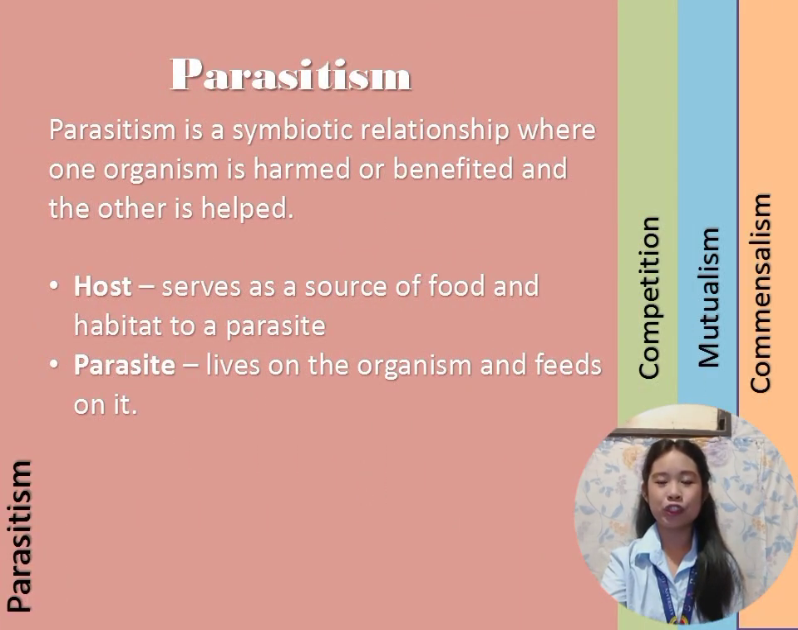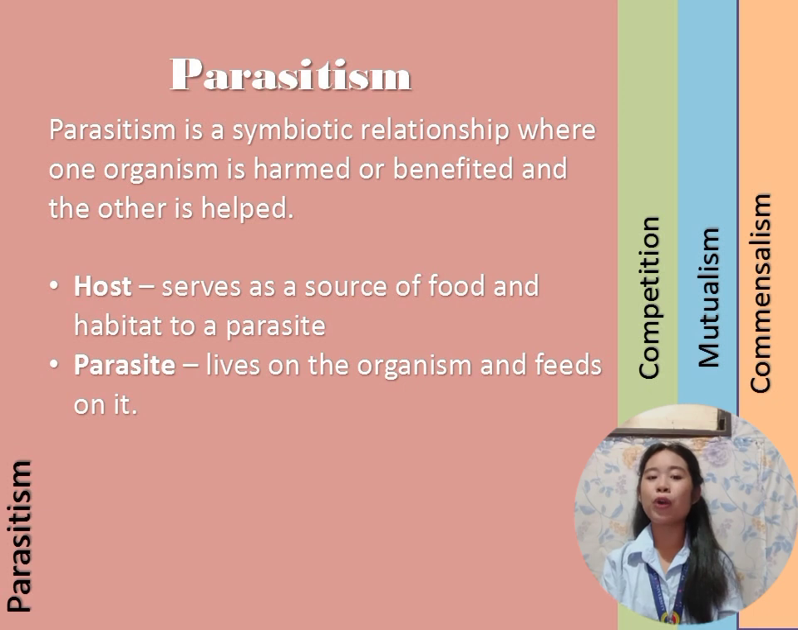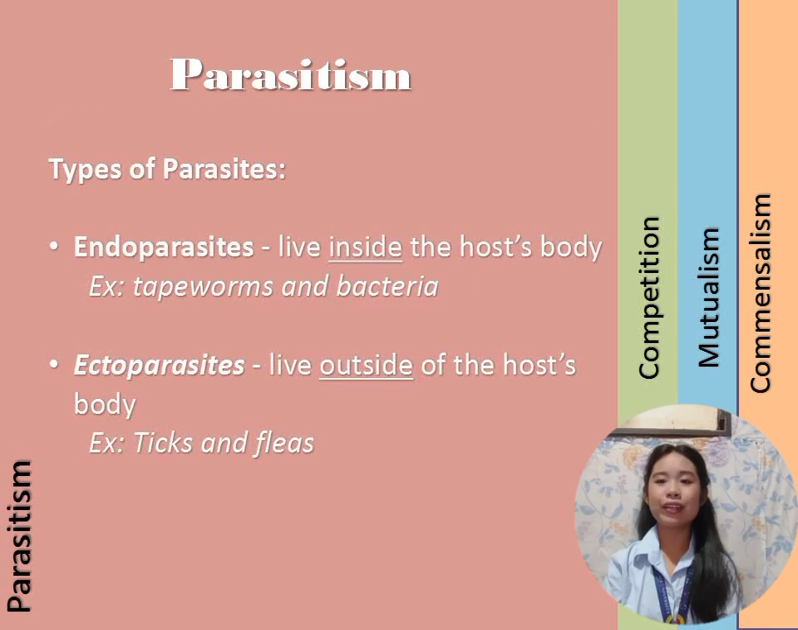Another symbiotic relationship is called parasitism. Parasitism is a symbiotic relationship where one organism is harmed and the other is helped. So, there are 2 different types of organisms in this relationship, the host and the parasite. The host serves as a source of food and habitat to a parasite, while the parasite lives on the organism and feeds on it.